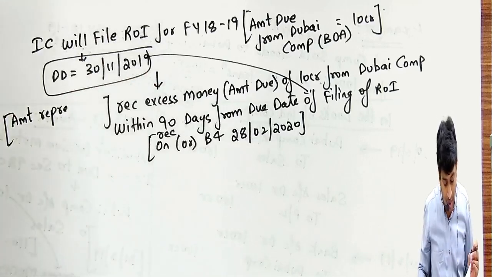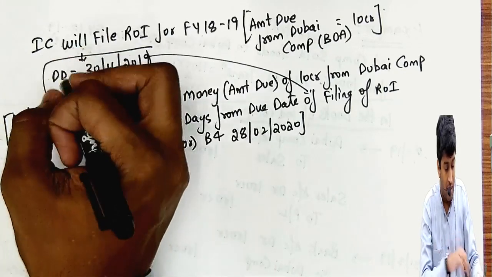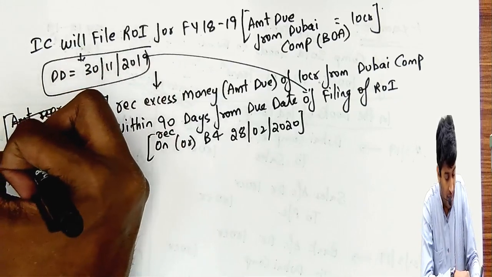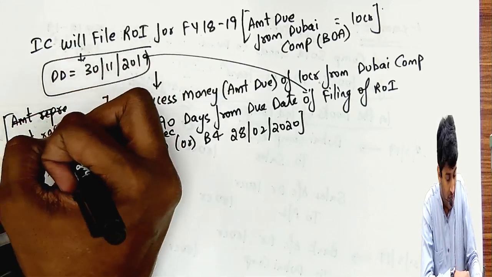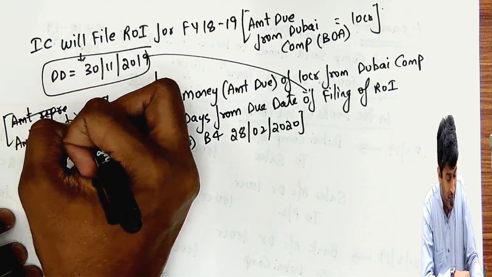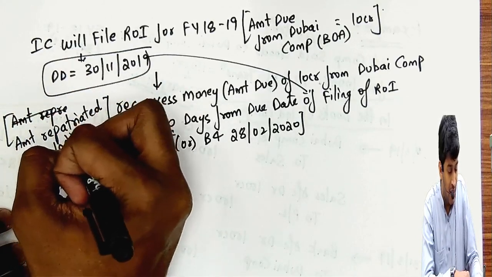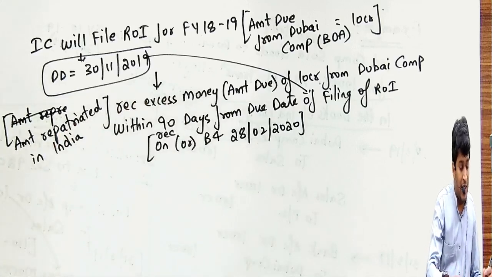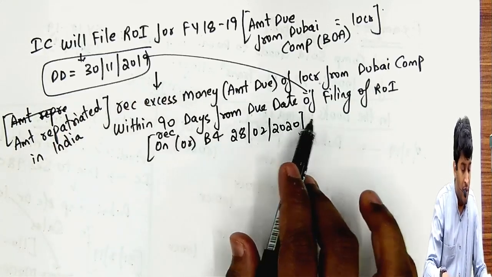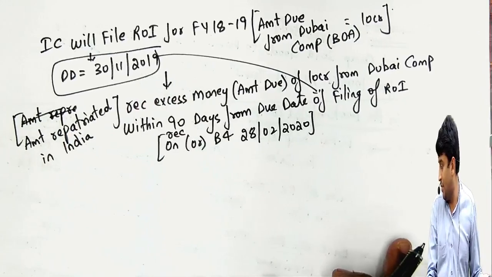उसको क्या बोलते हैं? Amount repatriated in India. बोलते amount shall be received in India within 90 days from the due date of filing return of income.